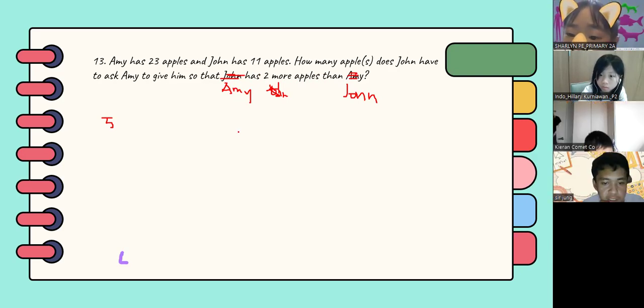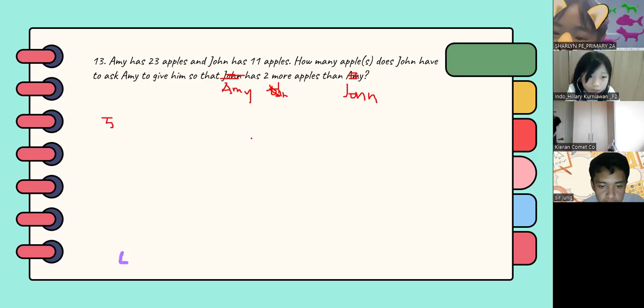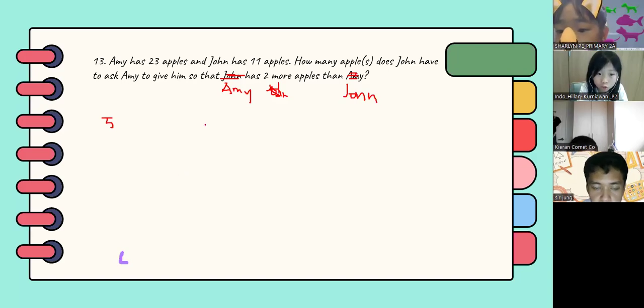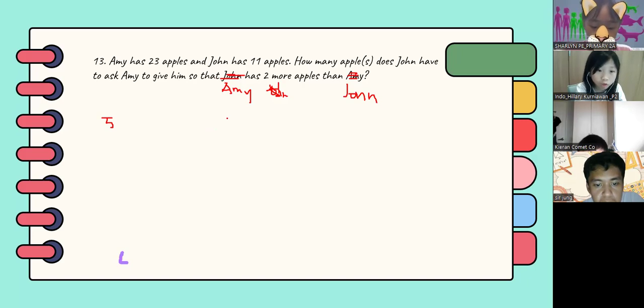Okay, Miss Hillary Corniawan, you have a question? If he wants to ask Amy, so he should have 2 more apples than Amy. Because John has to ask Amy to give him so that John has 2 more apples than Amy. So isn't it already correct? Because John needs to ask Amy to give him more, so he has 2 more than Amy.